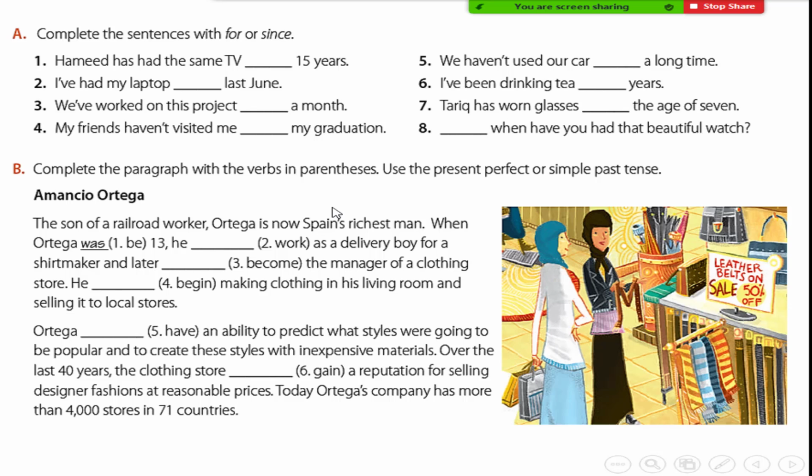Now, exercise A: complete the sentence with for or since. Number 1: Hamid has had the same TV 15 years. Since or for? Okay, Muhammad? Hamid has had the same TV for 15 years. Okay, thank you, Muhammad.